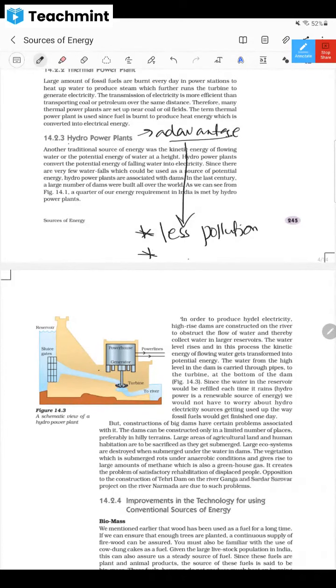And because of rain, it keeps on happening, so in this reservoir water will be stored. It can be considered a renewable source also. Continuous supply will be there. Water will be there from natural sources, so it can be considered a renewable source. So these are the advantages.